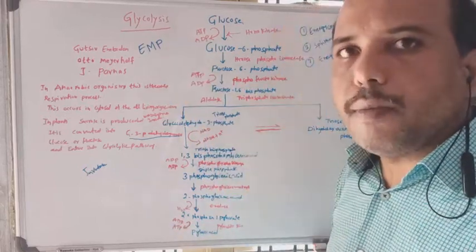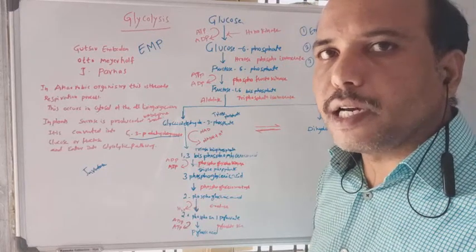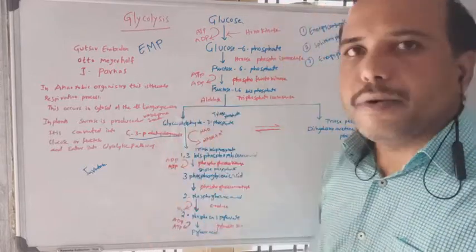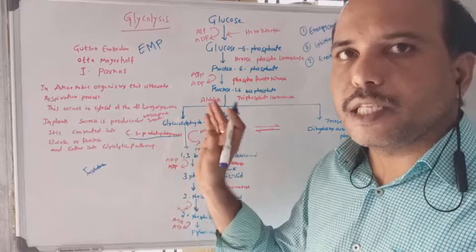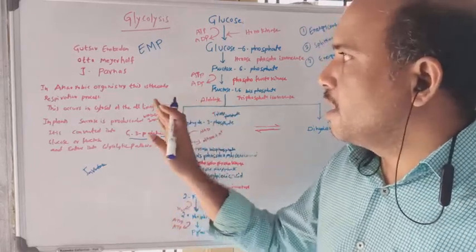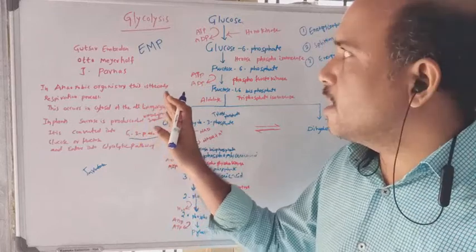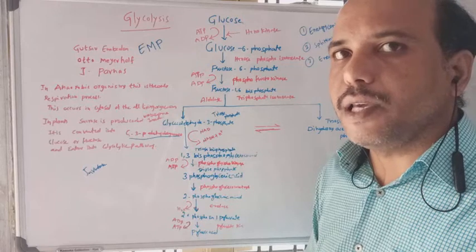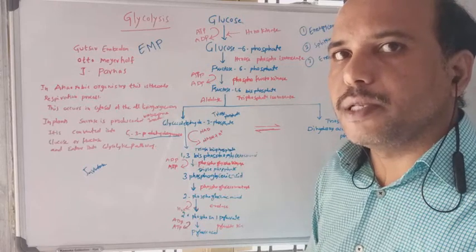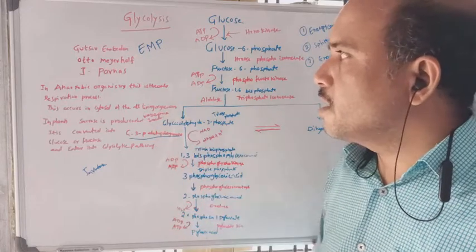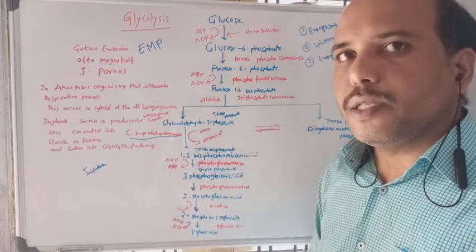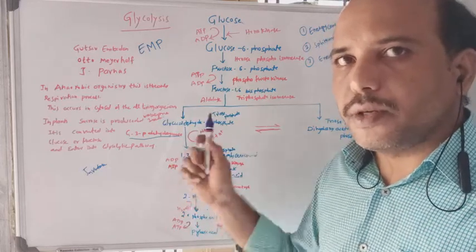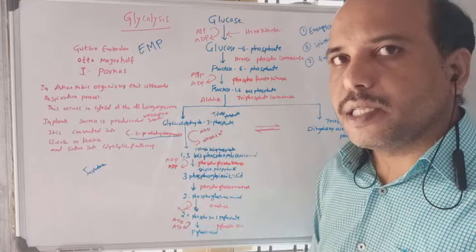This is the most common pathway that takes place in all living organisms. In anaerobic organisms, this is the only process by which respiration takes place, and that's why this is the most essential pathway in anaerobic organisms. It also takes place in most living organisms, from plants to animals. This process occurs in the cytosol, the cytoplasm, of living organisms.